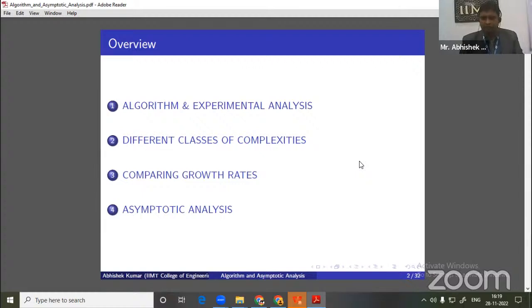I think the students who are familiar with this topic know about that. Basically, there are three different notations that we use in asymptotic analysis. One is big O notation, then big theta, and then big omega. Two more smaller notations are also used: one is called small o and one is called small omega. So this is a brief overview of the topic that I am discussing.